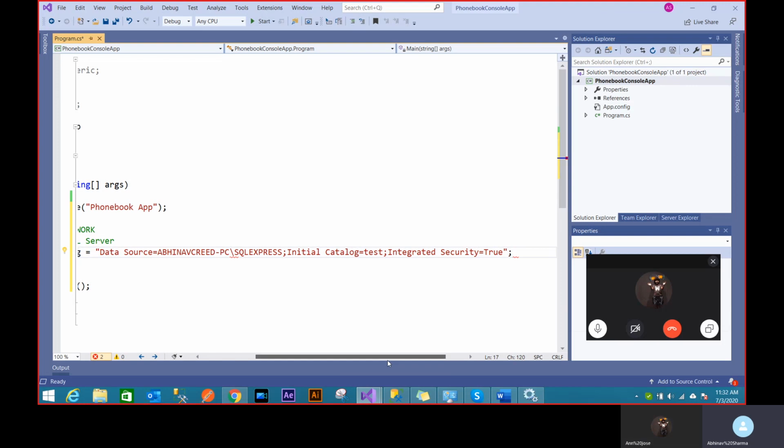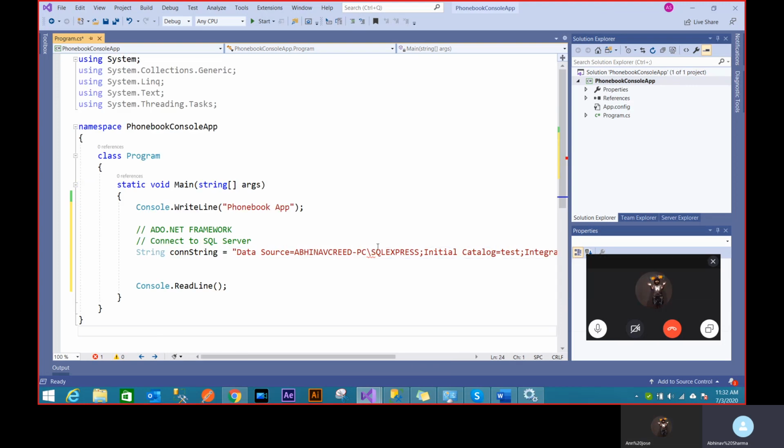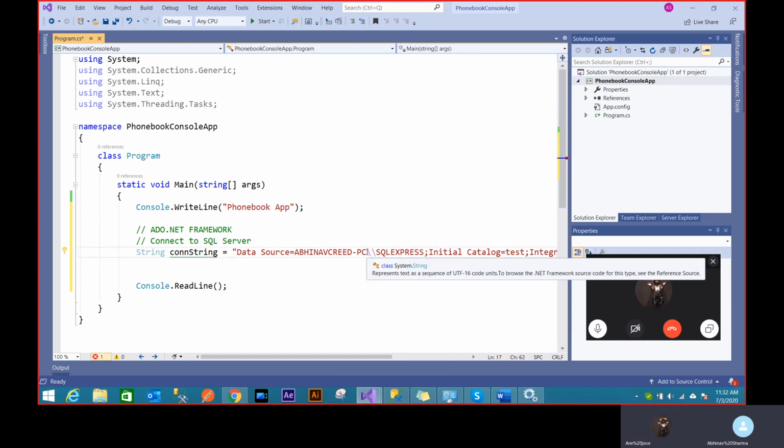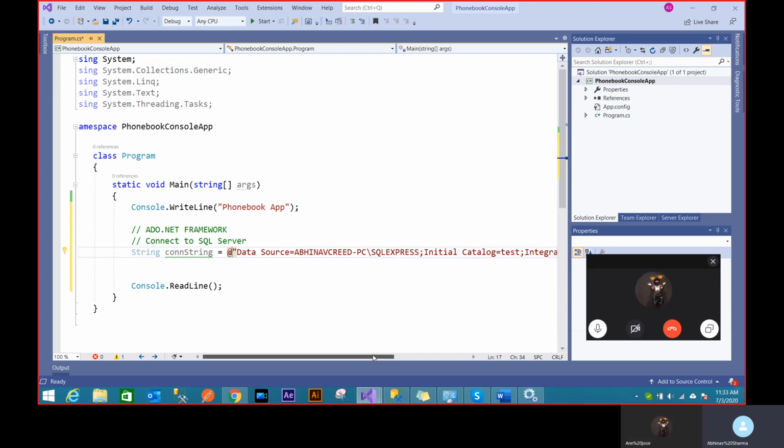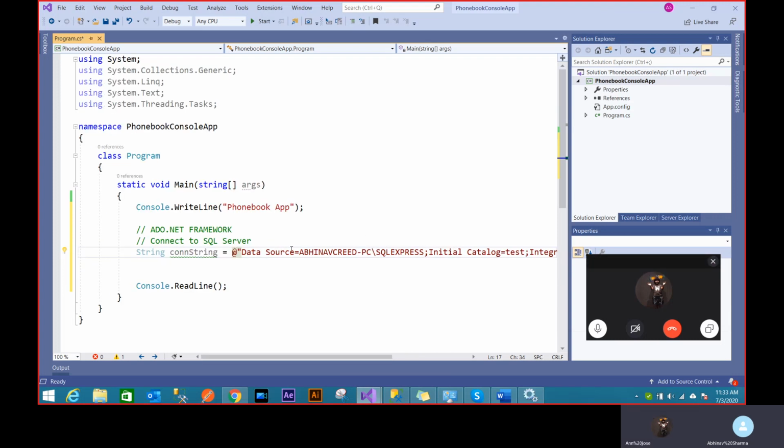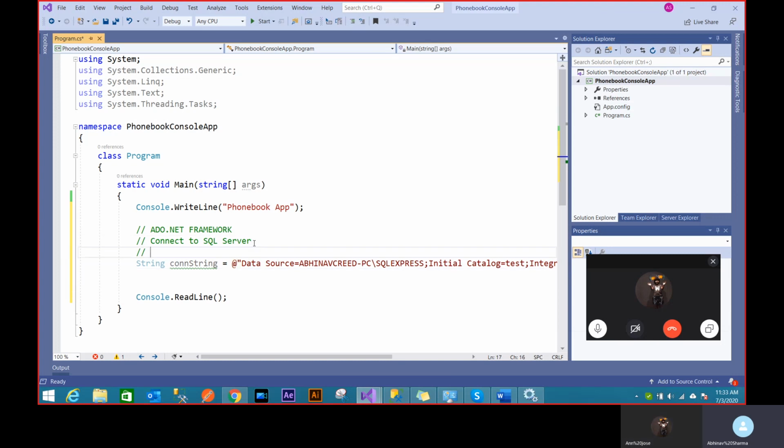Now you'll see a problem here: this string uses a backslash, which a string doesn't really escape. So either you use a double backslash, or a very neat way to do it is to use a verbatim string. The at sign automatically goes inside these strings and provides those escapes for you. This concept is called a verbatim string. I'll just write it down here. Maybe the spelling is different, but yes. The at sign helps you provide these strings here, and then you can use it for the connection.